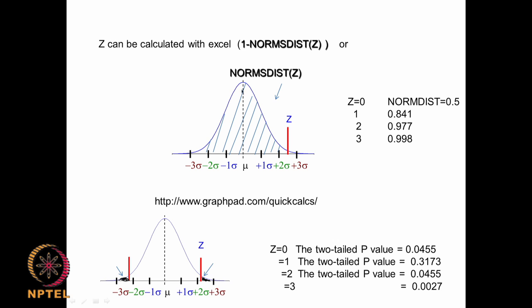So, when I put Z is equal to 0 in NORM.DIST, it will give me 0.5, that is this area, correct, because this total area is 1. So, we can say this area is 0.5. When Z is equal to 1, this area is equal to 0.841. When Z is equal to 2, this area is 0.977. So, the remaining area will be 1 minus 0.977, that means 0.023, and if I put Z is equal to 3, it will give me 0.998. So, if I want to calculate the remaining area, I put 1 minus NORM.DIST.